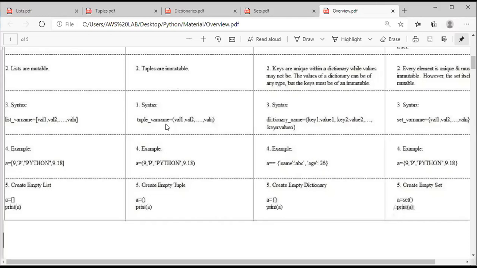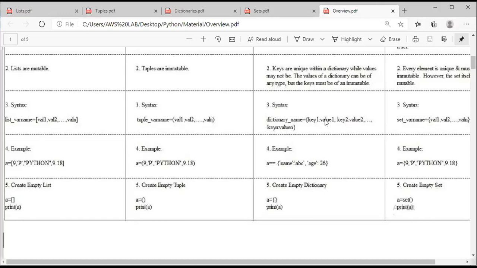Coming to the dictionary. For the syntax of the dictionary, first we need to mention the name of the dictionary, equal to assignment operator. As all of us know, here an element has two parts. So key 1 colon value 1.